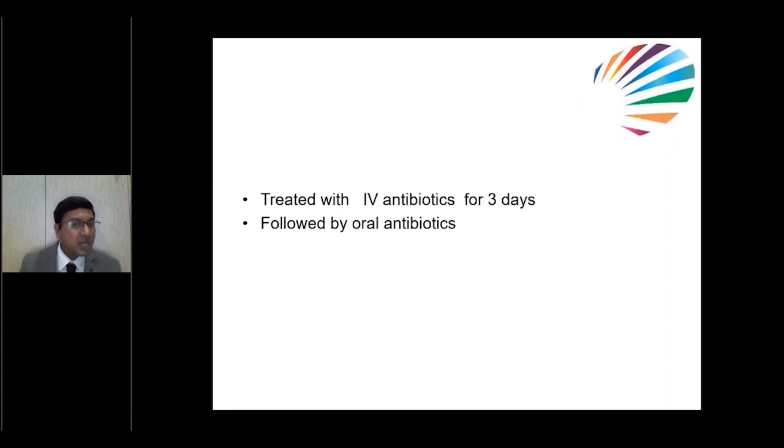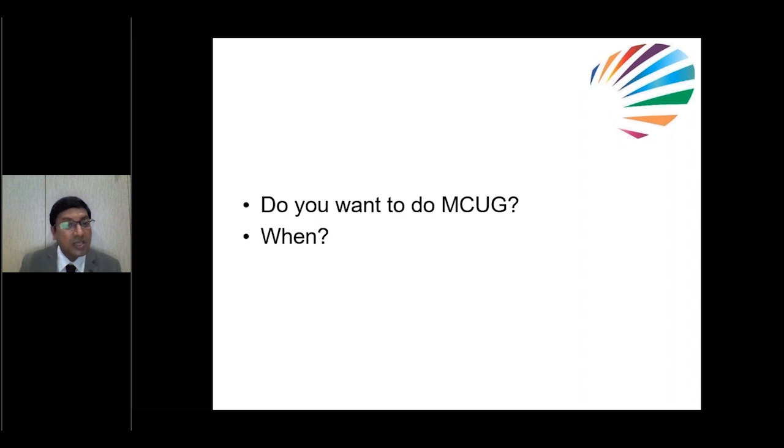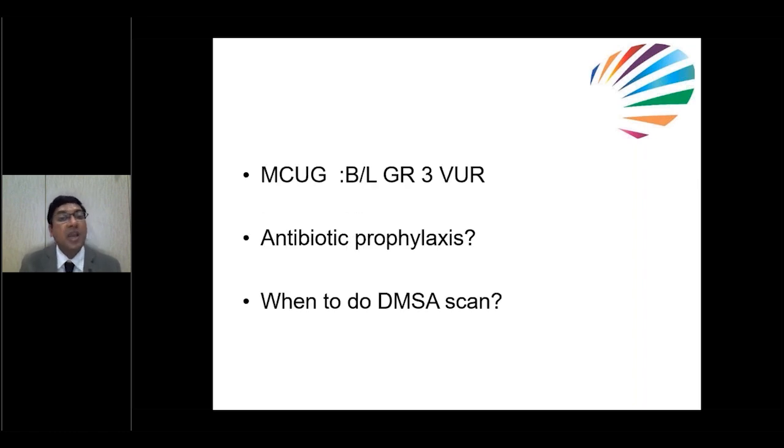So we treated initially with IV antibiotics because CRP is high and the child is having high grade fevers. Later on we changed it to oral antibiotics. What do you want to do? We have treated the infection, but the child is having bilateral hydronephrosis. So obviously the child requires MCG scan. When do you want to do it? Already we discussed. During the same hospital course, at the end of the therapy, we have done MCG. MCG showing bilateral grade 3 reflux.